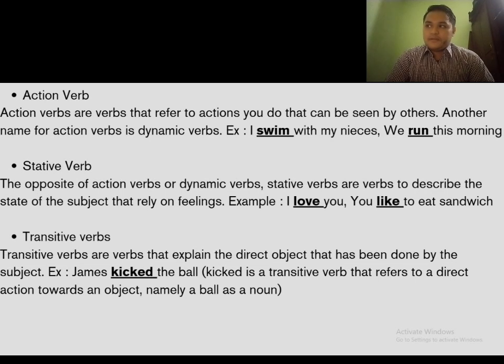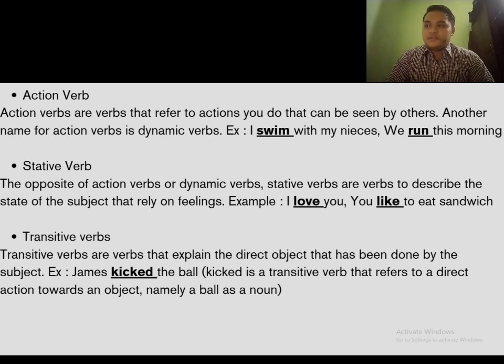Action verb. Action verbs are verbs that refer to actions you do that can be seen by others. Another name for action verbs is dynamic verbs. For example, I swim with my niece, or we run this morning.